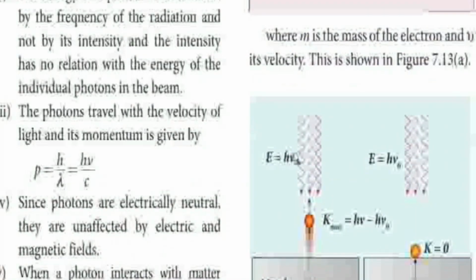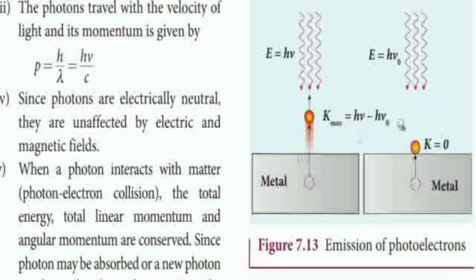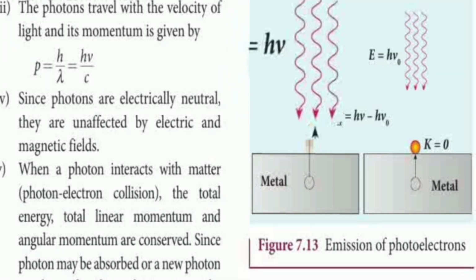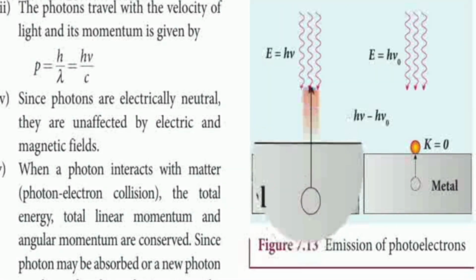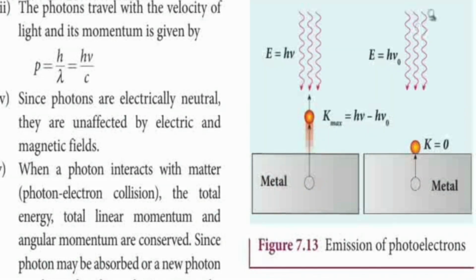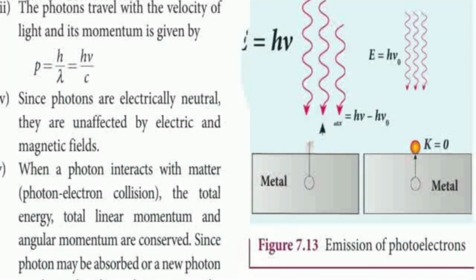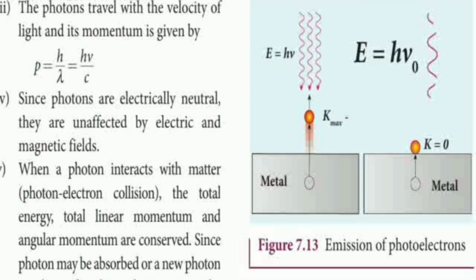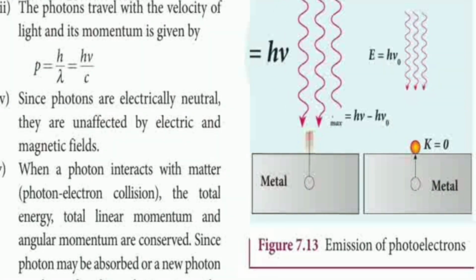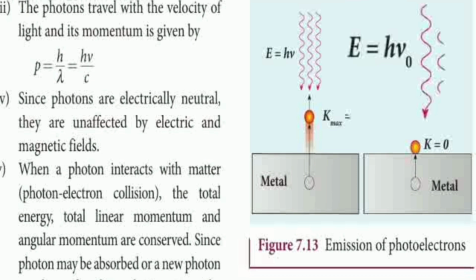So the incident energy is used in two ways. One is the work function, another one is the kinetic energy. So now you can see that E is equal to h mu. When incident light falls on the metal surface, then the electrons are emitted. Another thing is h mu 0. Here mu is one frequency and mu 0 is another frequency. Frequency mu is greater than mu 0.